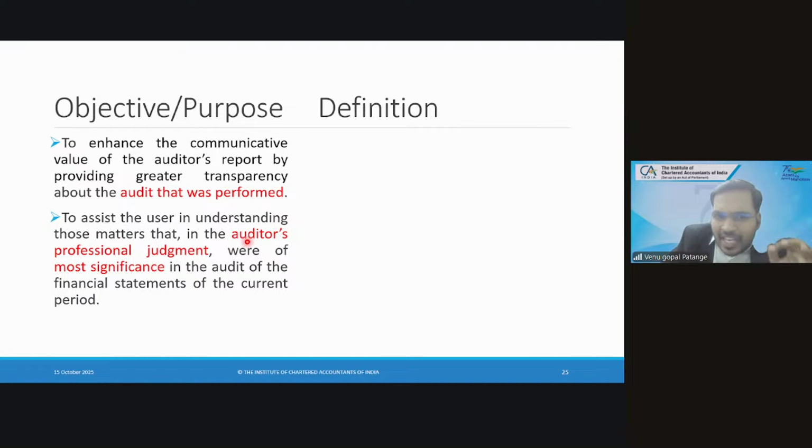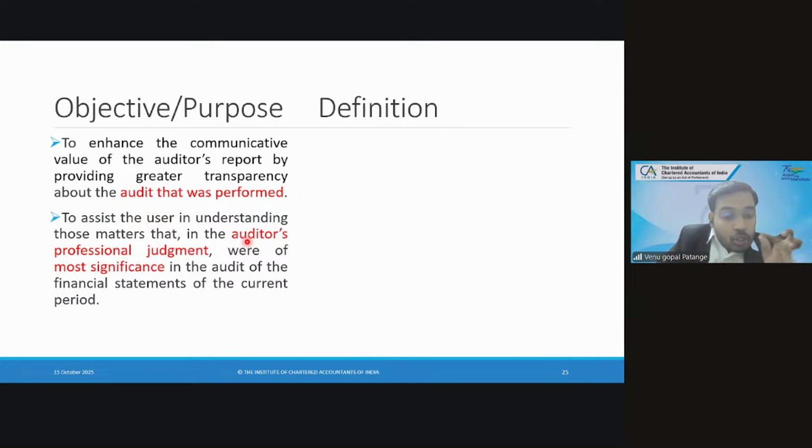So does it say management judgment? No. Does it say management's expert's judgment? No. It is purely the auditor's professional judgment. So if management feels it is an important item, we are not talking about a key audit matter. If management's expert feels it's a significant item, we are not discussing a key audit matter. Whose judgment here? Auditor's professional judgment.